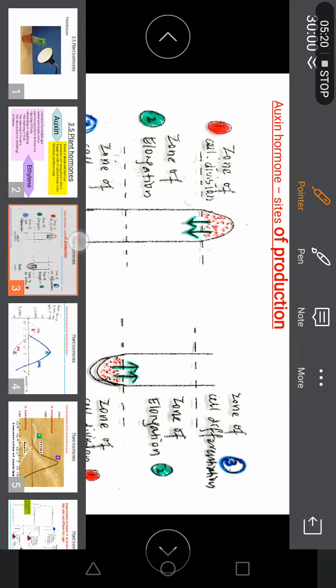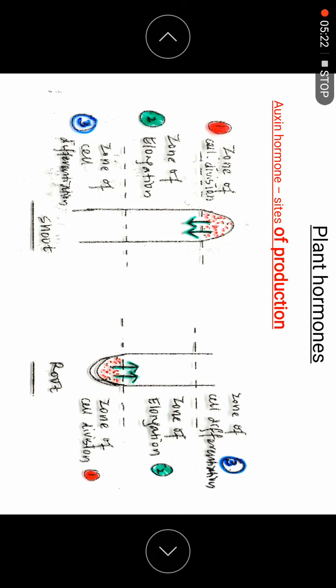So there are three types of zone, of course at the tip of the shoots. And for the roots, at the tip of the roots, there are three zones also. The first zone is division, the second is elongation. The hormone is produced at the zone of division, and then it will diffuse into the zone of elongation.